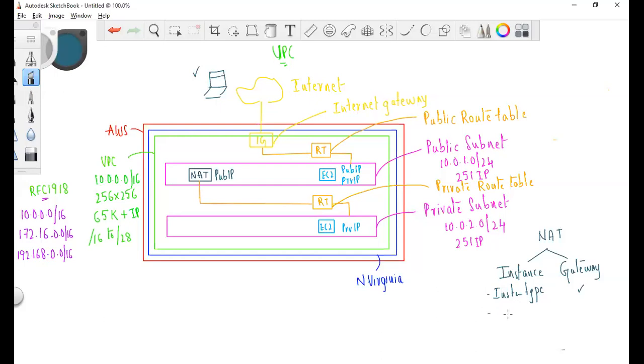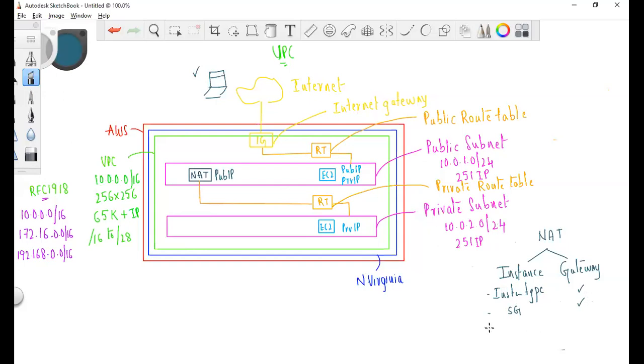When you're going for NAT instance, you should be taking care of the security group, because these instances are trying to access the internet. You should open the protocols, obviously. But here, it is managed by AWS. You do not worry about it. It's very simple to create a NAT gateway.